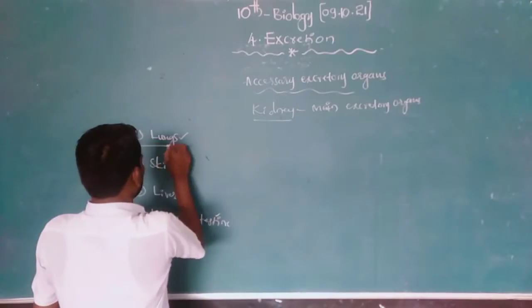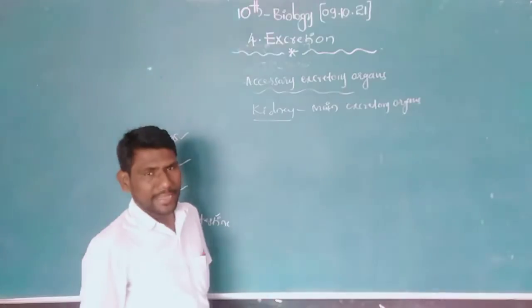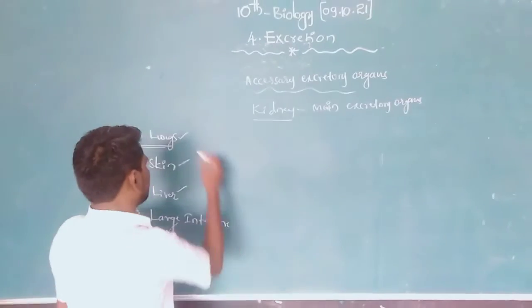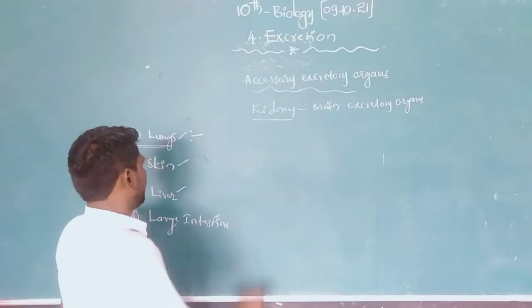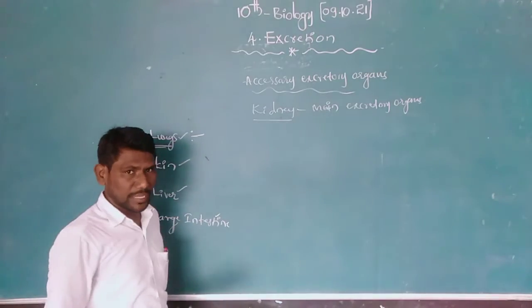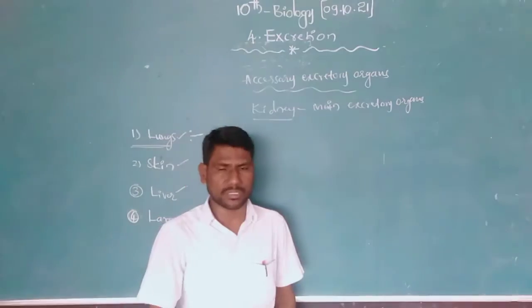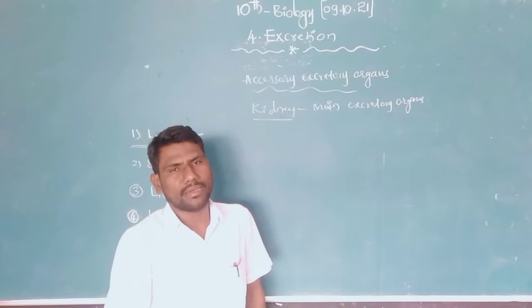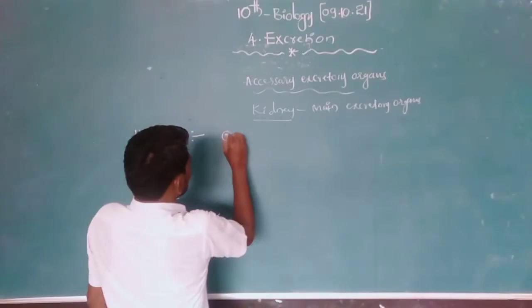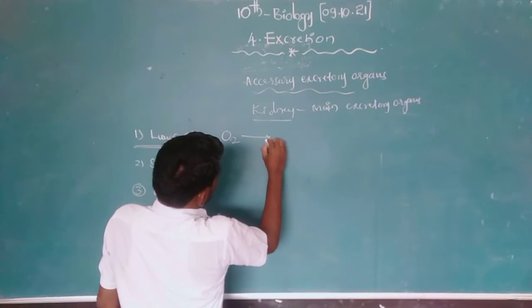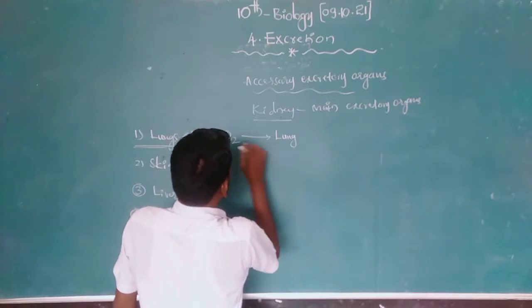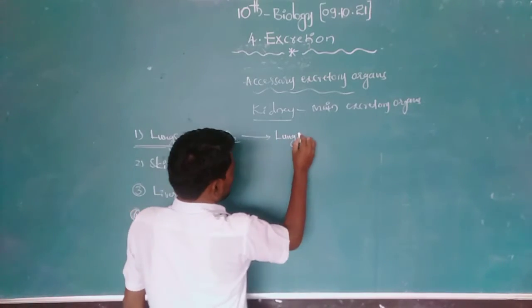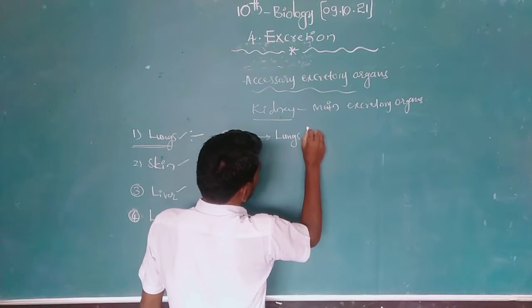First of all, let us see how lungs are excretory organs in our body. By the process of respiration, or breathing, we are taking in oxygen. This oxygen reaches the lungs, especially the alveoli.